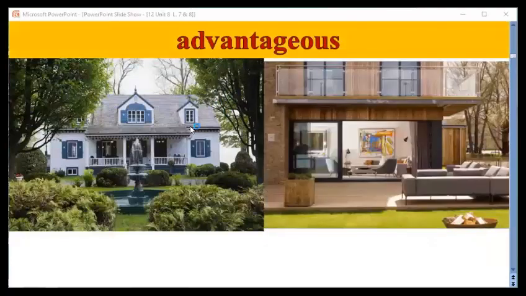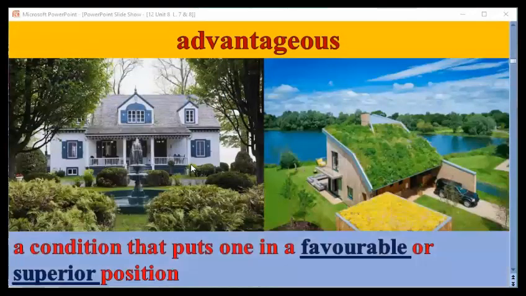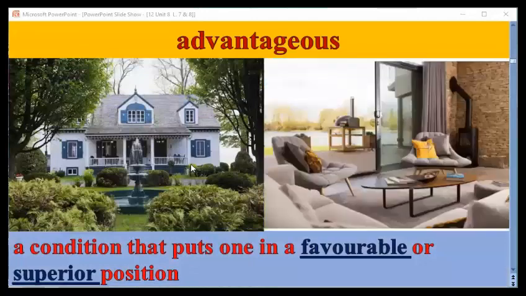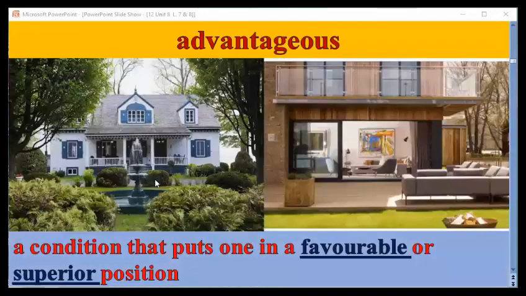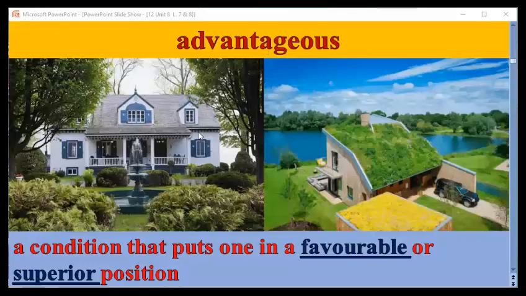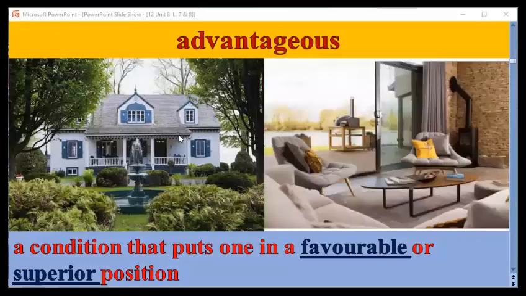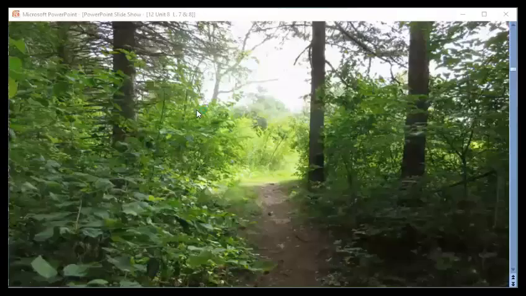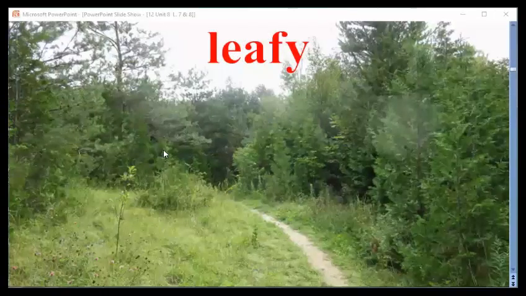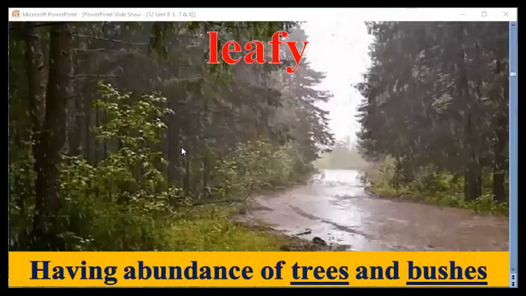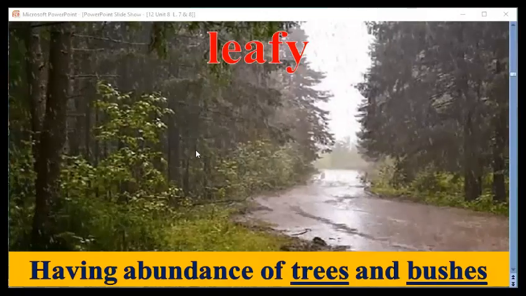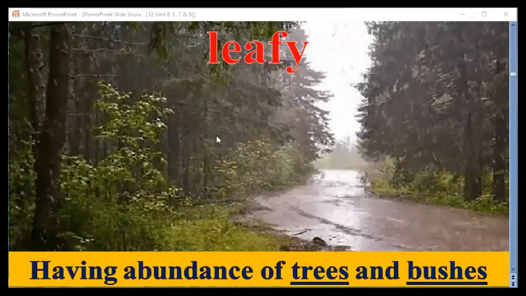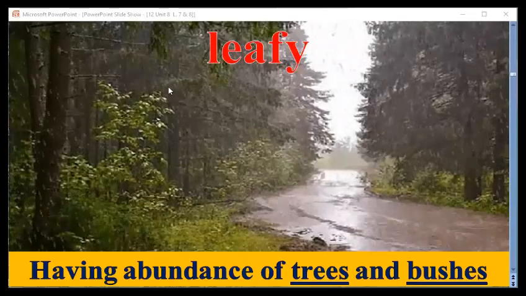The first one, advantageous, as you can see in front of you. Here it means favorable or superior position. Advantageous: something good, something favorable. The next one here we have leafy, leaves. Have a look at leaves. This means having abundance of trees and bushes. Bushes, trees, leafy.